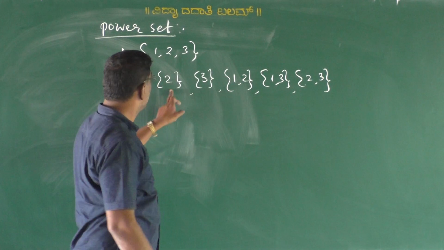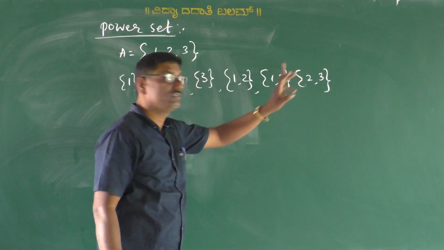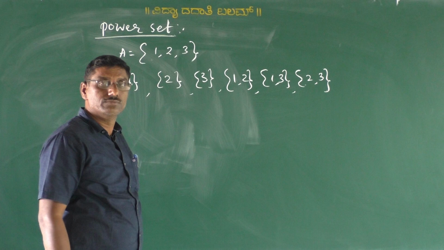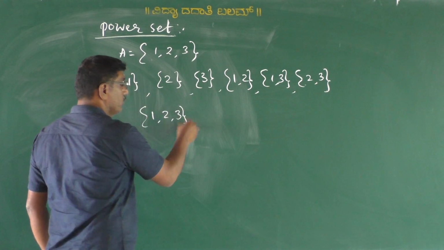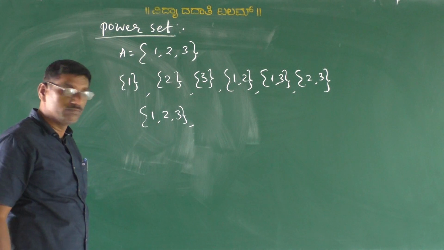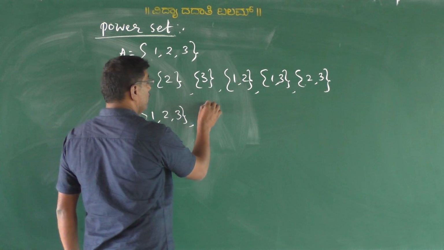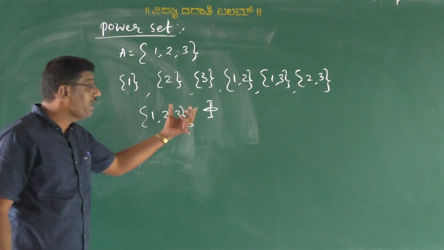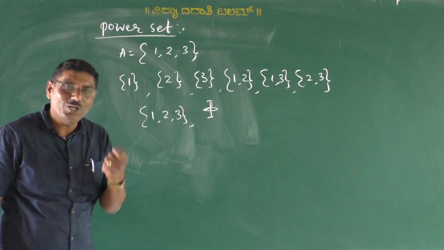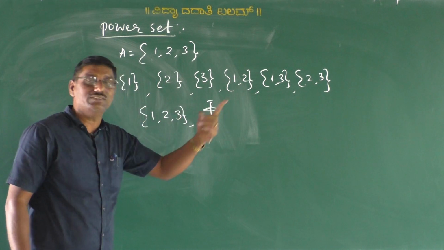See here, 1, 2, 3, 4, 5, 6. Set {1, 2, 3}, we know. The next one is the empty set. How many subsets are there? There are 8 subsets. Now I am going to write these subsets